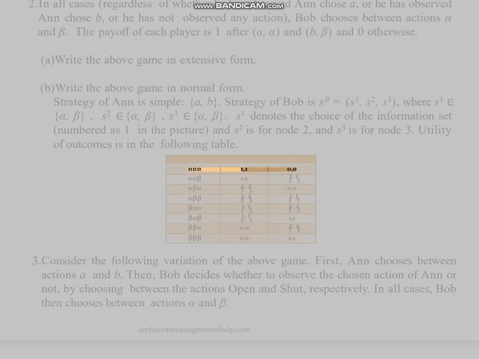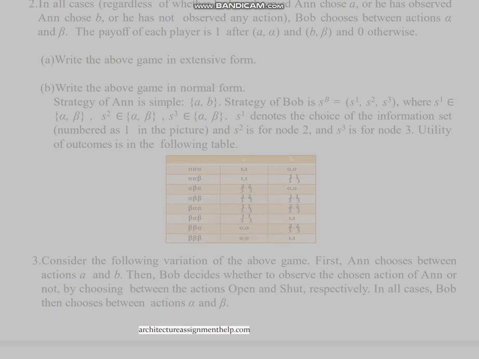A, B, alpha, alpha, alpha, 1, 1, 0, 0, alpha, alpha, beta, 1, 1, 1, 1, 3, 3, alpha, beta, alpha, 2, 2, 3, 3, 0, 0, alpha, beta, beta, 2, 2, 3, 3, 1, 1, 3, 3, beta, alpha, alpha, 1, 1, 3, 3, 2, 2, 3, 3, beta, alpha, beta, 1, 1, 3, 3, 1, 1, beta, beta, alpha, 0, 0, 2, 2, 3, 3, beta, beta, beta, 0, 0, 1, 1.